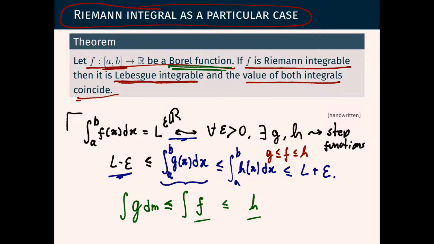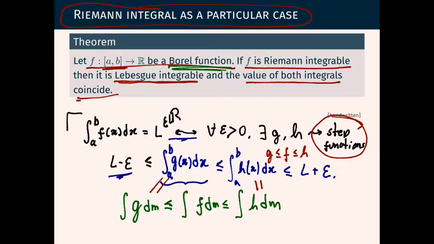Let's use this notation for Lebesgue measure to make it clear we are talking about the Lebesgue integral. We have this inequality simply by the monotonicity properties of the Lebesgue integral, and we have this equality because we already know the Lebesgue integral of a function that takes finitely many values, each one on a different interval. They do coincide for step functions: Lebesgue measure and Lebesgue integral and Riemann integral coincide there.